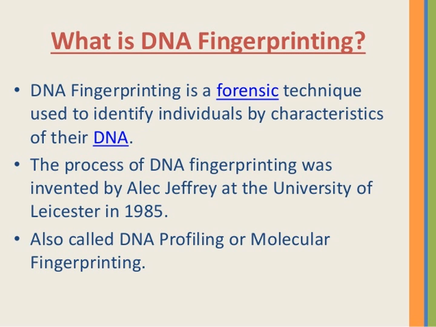VNTRs illustration of 3 persons: first person, second person, third person. As shown in the illustration, the sequence AGT is repeated 6 times in the first person, 5 times in the second person, and 7 times in the third person.